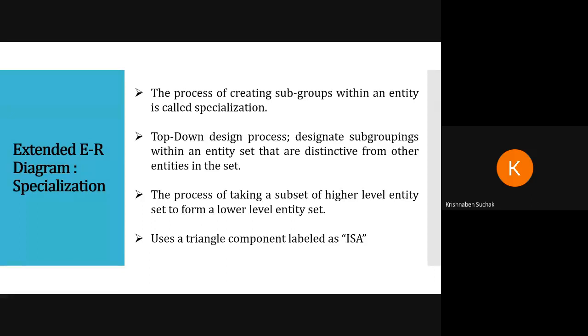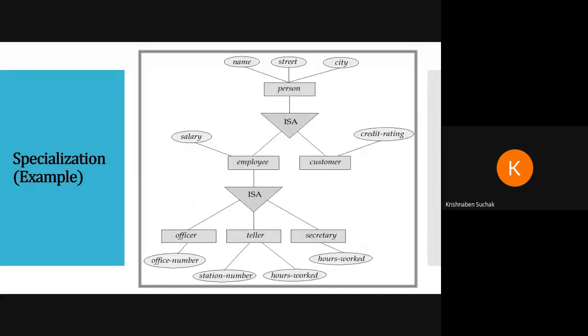Now what is the notation of specialization? It will draw one small triangle which will be labeled as ISA, or you can say is A. Now see here, there is an example of specialization.